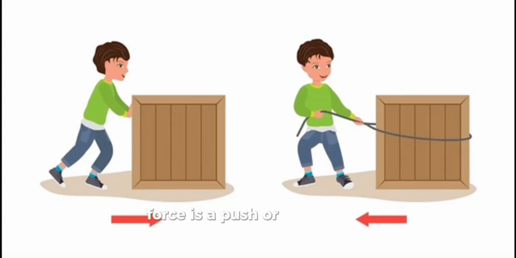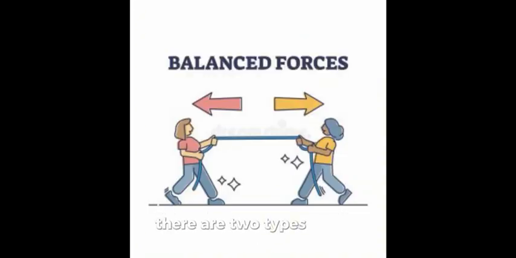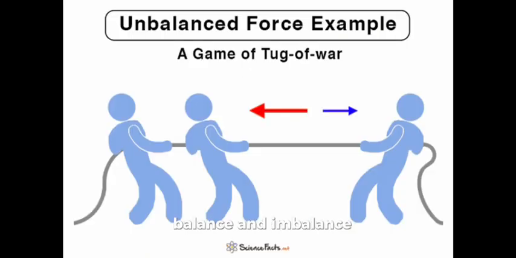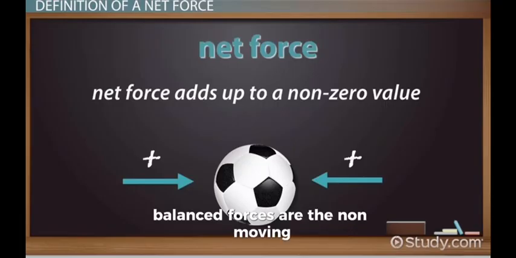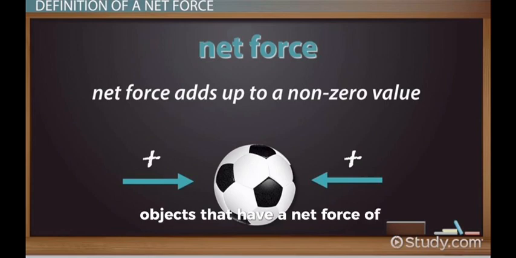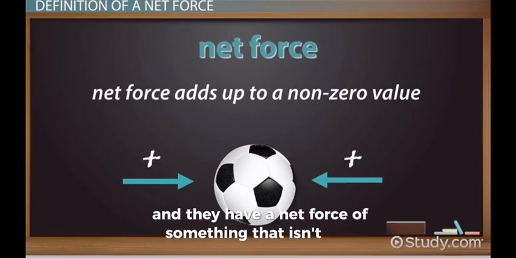Force is a push or a pull on an object. There are two types of force, balanced and unbalanced. Balanced forces are the non-moving objects that have a net force of 0. Unbalanced force is when objects are moving and they have a net force of something that isn't 0.